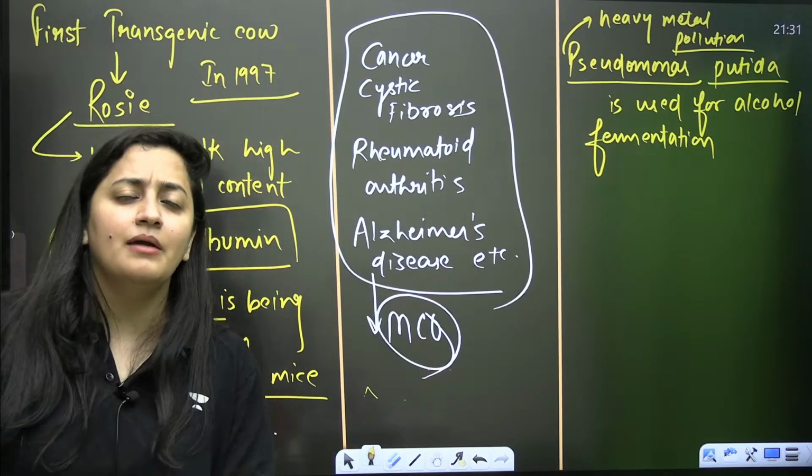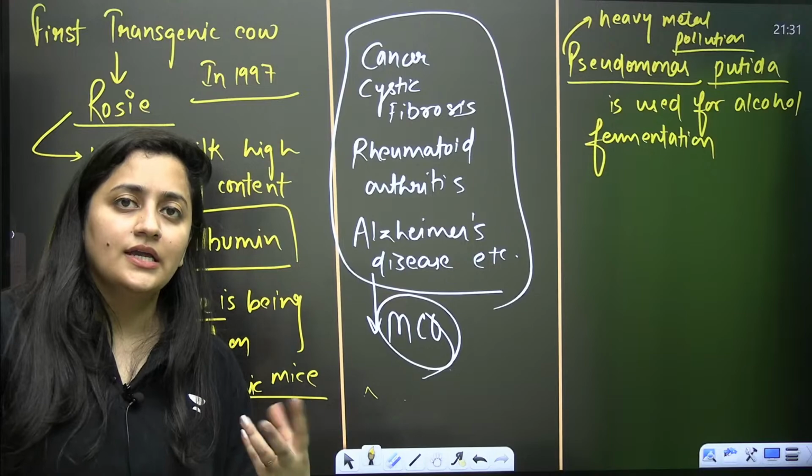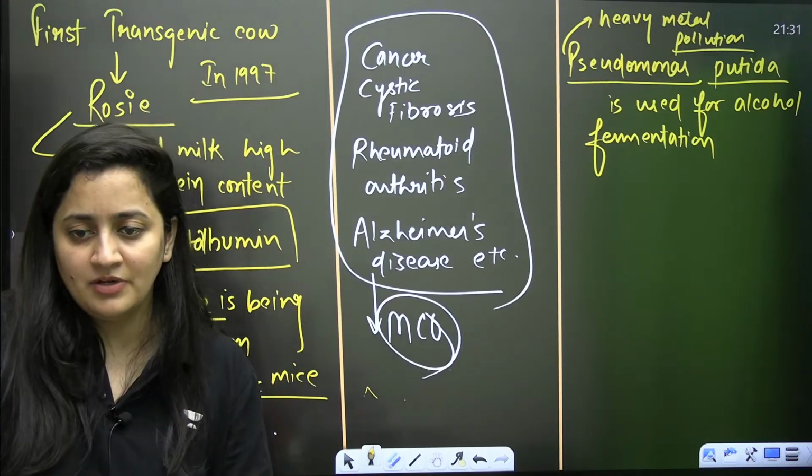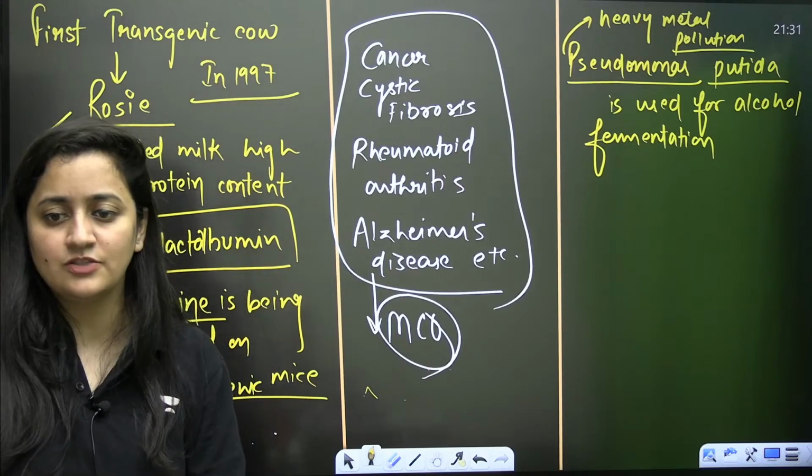But see, the mice also, first of all, its lifespan is short, and secondly, it is also a mammal, no? So the system somewhere is the same. That's why.